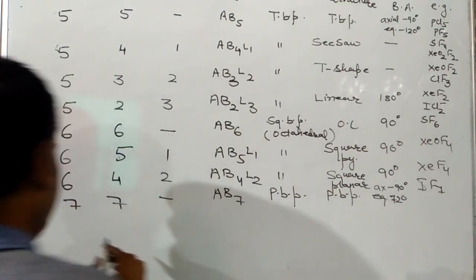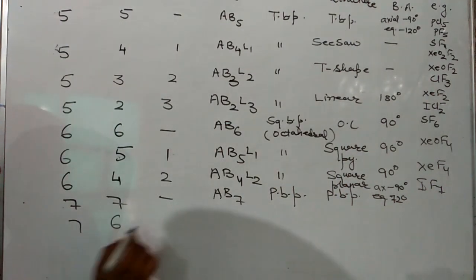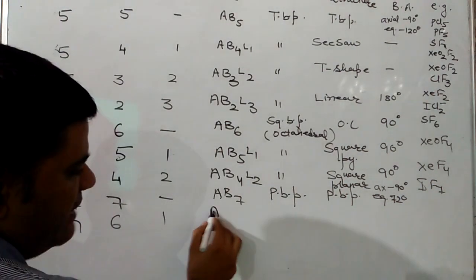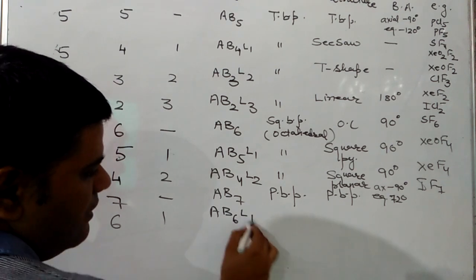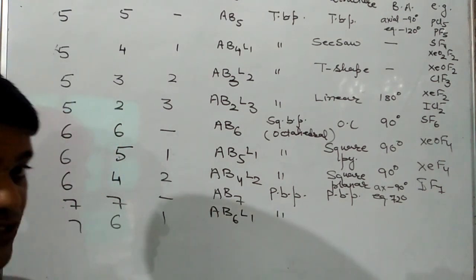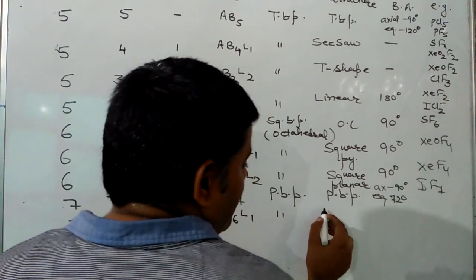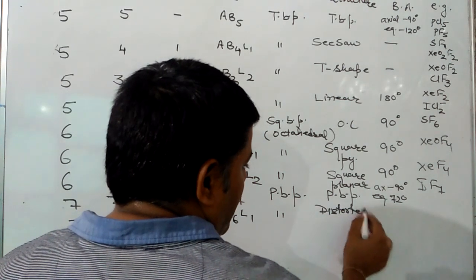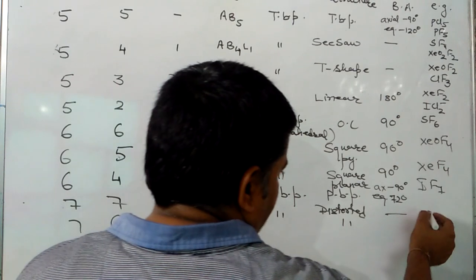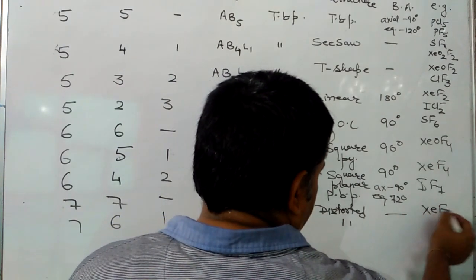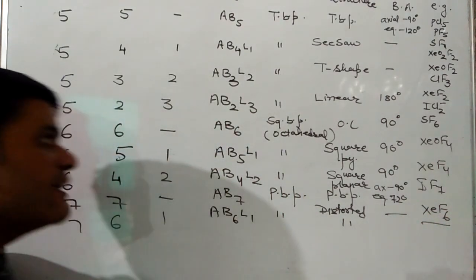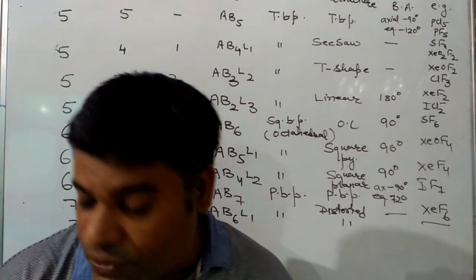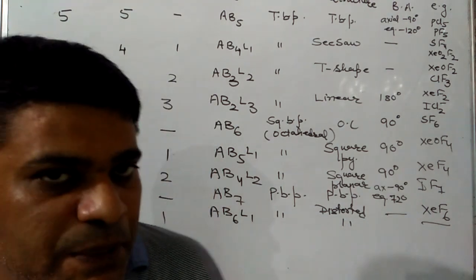And the last case will be total 7, 6 bond pairs, 1 lone pair, AB6L1. It will be pentagonal bipyramidal geometry. Shape will be distorted octahedral. Angles are the same, and example is XeF6. I hope you understand what VSEPR theory is.